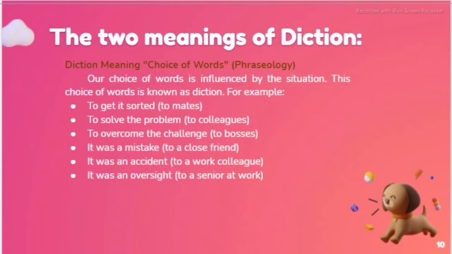Two meanings of diction. Diction meaning choice of words, phraseology. Our choice of words is influenced by the situation. This choice of words is known as diction. For example, to get it sorted, to mates; to solve the problem, to colleagues; to overcome the challenge, to bosses. It was a mistake, to a close friend. It was an accident, to a work colleague. It was an oversight, to a senior at work.